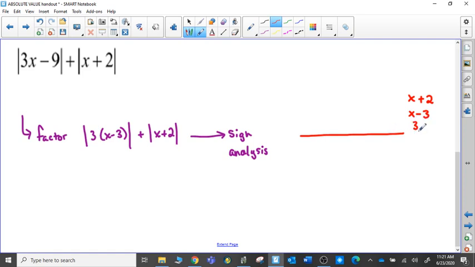Now this value of 3, sometimes people will say, well, is it even necessary? It's a constant. It is always the same. It's never going to be equal to 0. For the most part, I wouldn't even worry about this value of 3 because 3 is going to always be positive. There is no time when the value 3 is going to be 0 or negative. And positives really don't change things.